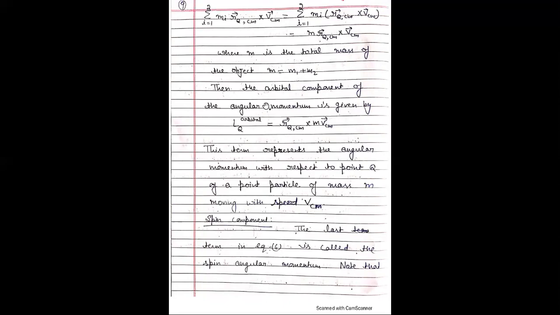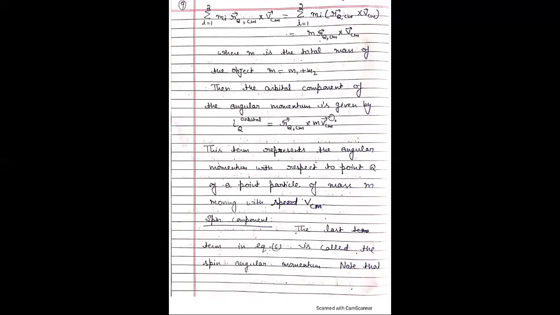This is the angular momentum due to the orbital component, L_Q,orbital, due to orbital motion of the object, that is equal to r_Q,CM times m v_CM.